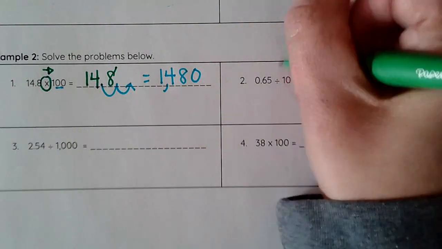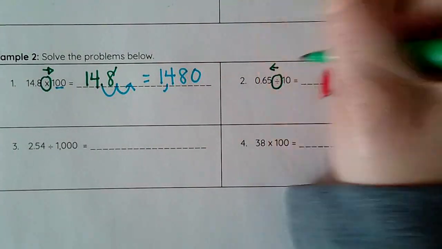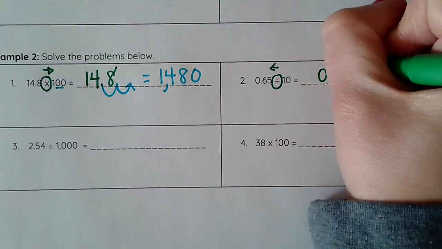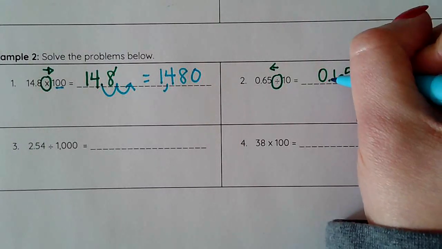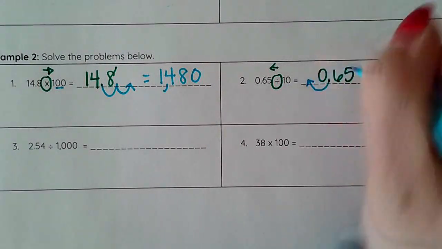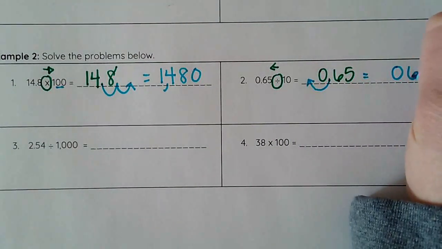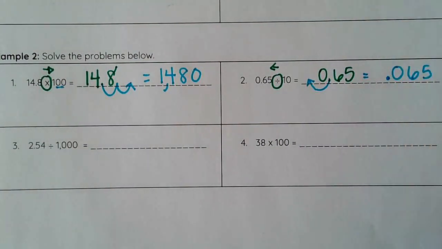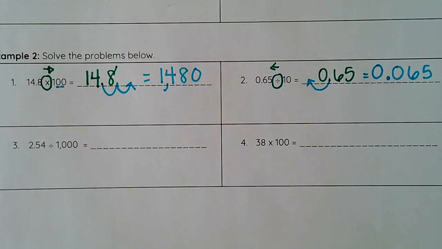Number 2, again, I'm going to go ahead and circle my symbol. This time I'm moving to the left because I'm dividing. 0 and 65 hundredths. I move my decimal 1 time because I am dividing by 10. That gets me 0.65 after my decimal. But so I don't lose my decimal, I put the 0 before.